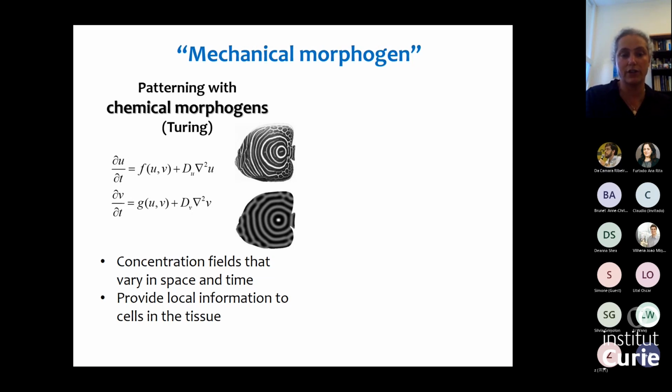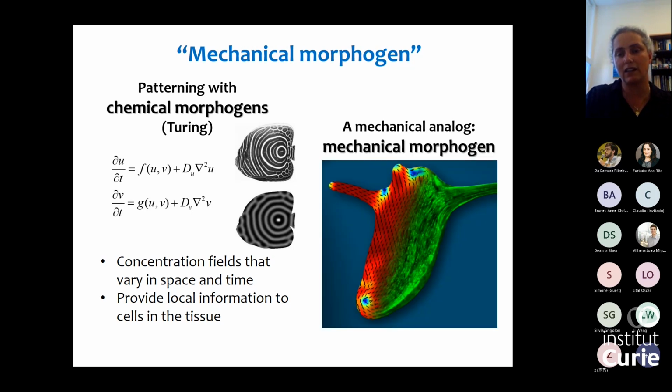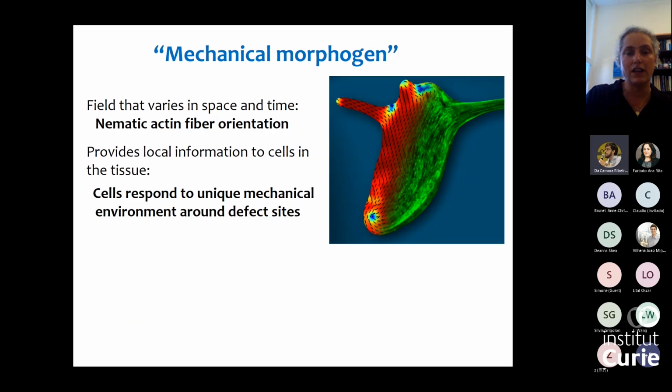So these concentration gradients provide local information to the cells in the tissue. The idea I want to put forward today is that we can think of a mechanical analog of this. We can think of mechanical morphogens. So if I think of the orientation field of the actin fibers, I have a field that varies in space and time, and it integrates information from the mechanics of the tissue as well as from biochemical information into this, which will influence its dynamics.